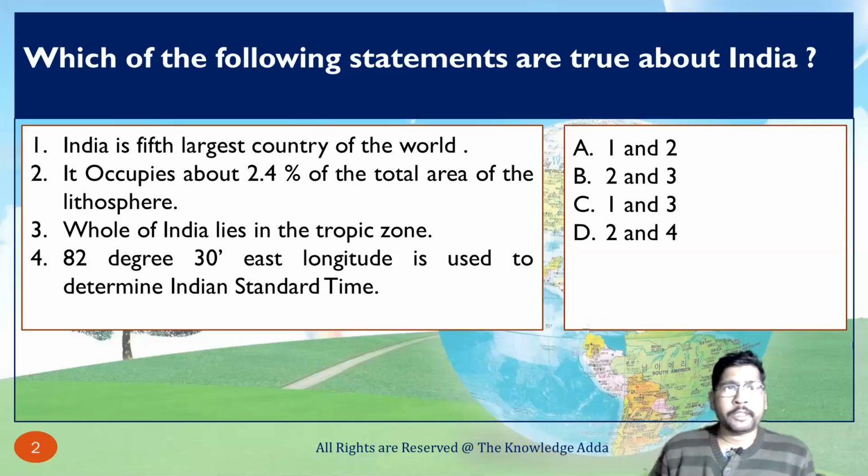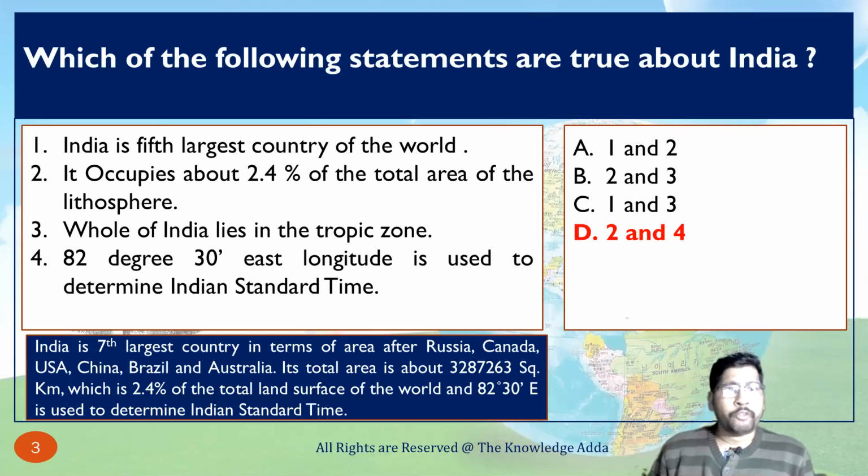The first question is: which of the following statements are true about India? There are four options given. You have to find which statements are true. First, India is the fifth largest country of the world. Second, it occupies about 2.4% of the total land. Third, the whole of India lies in the tropic zone. Fourth, 82 degree 30 minutes longitude is used to determine the Indian Standard Time.